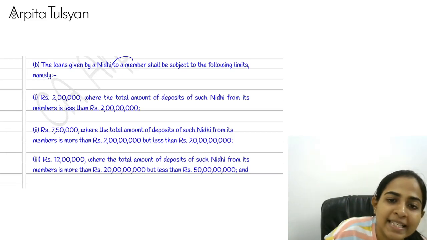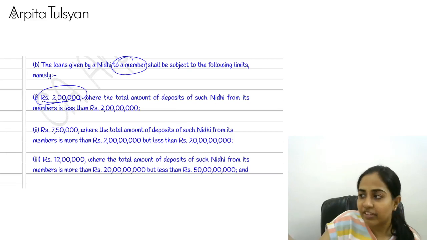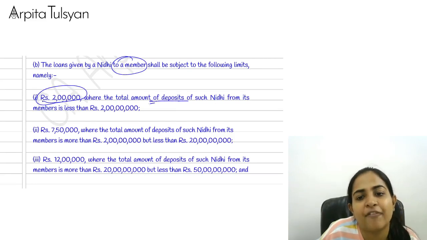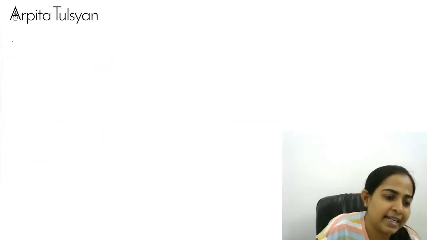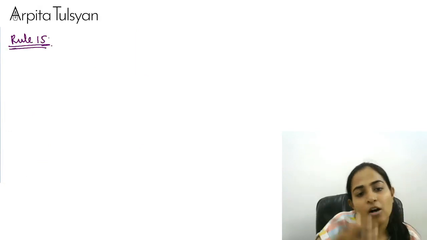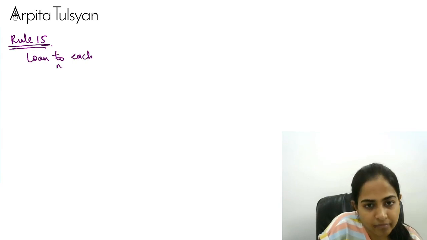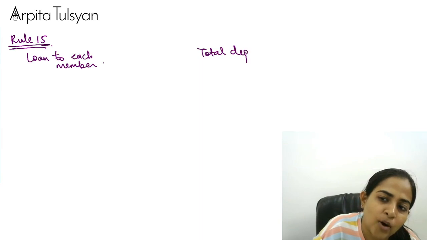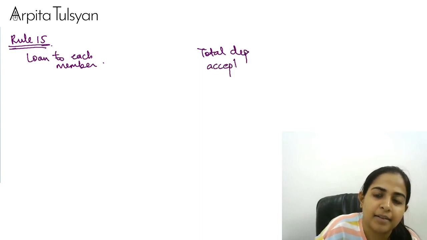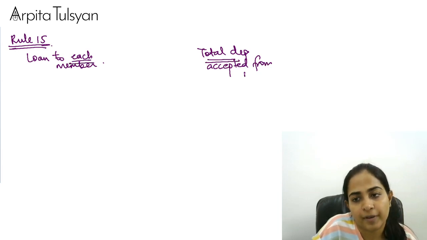So, to a single member, you can give a loan of 2 lakh if the total deposits that you have accepted from all of your members is less than 2 crore. Okay, I'll just make a table here. You will understand it very easily. This is your rule number 15. This is loan to each member, and this depends on total deposits accepted from members. This is total and this is each.